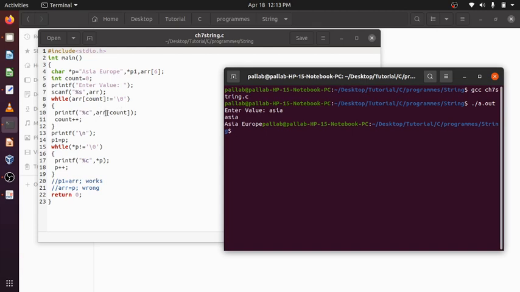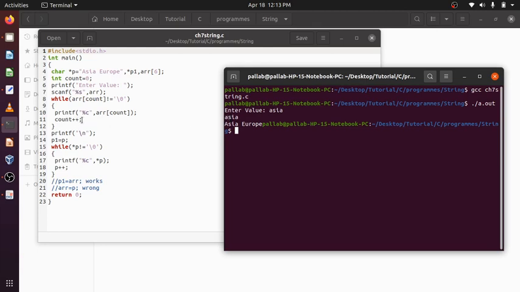Count, first count is 0, 0 is A, it printed. We typed Asia, it prints Asia.